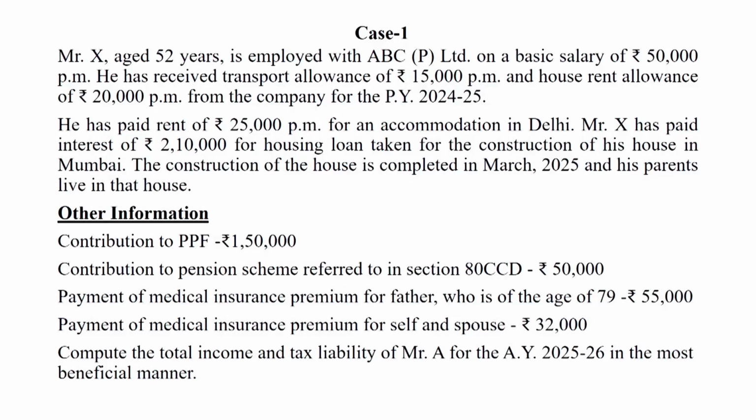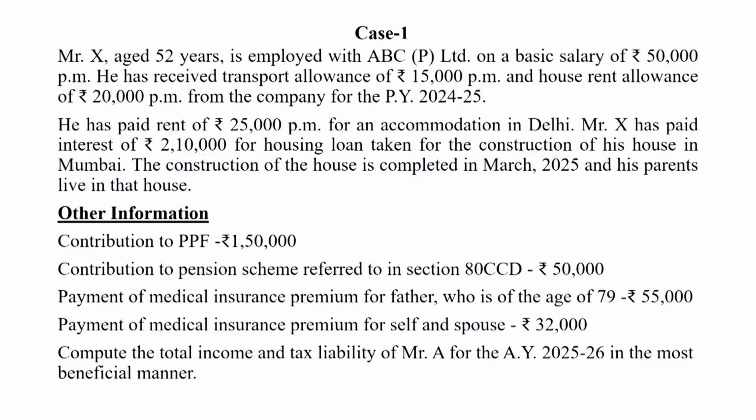Other information: contribution to public provident fund rupees 1,50,000; contribution to pension scheme referred to in section 80CCD rupees 50,000; payment of medical insurance premium for father, who is aged 79 years, rupees 55,000; payment of medical insurance premium for self and spouse rupees 32,000. Compute the total income and tax liability of Mr. X for the assessment year 25-26 in the most beneficial manner.